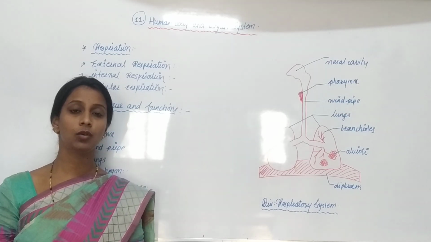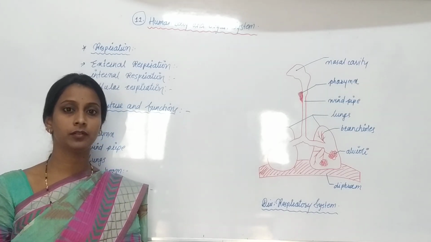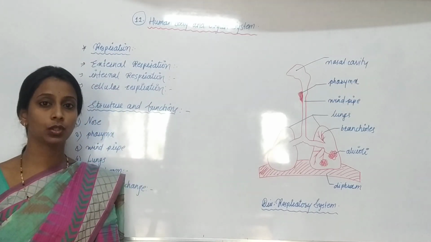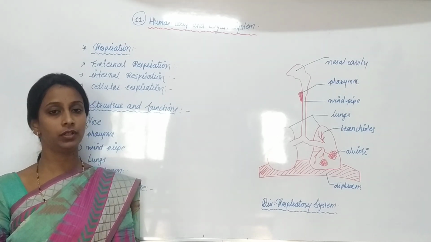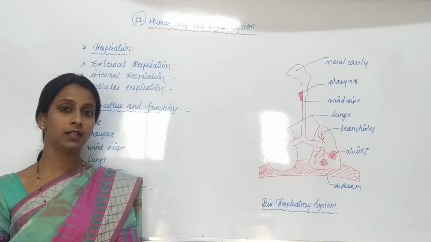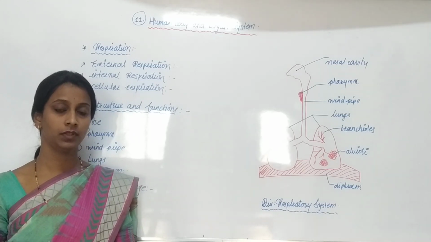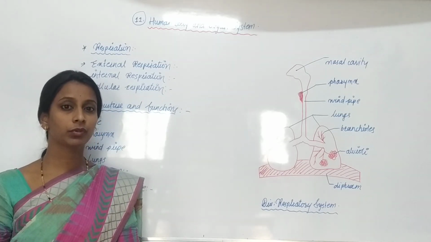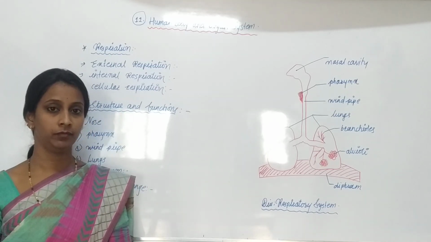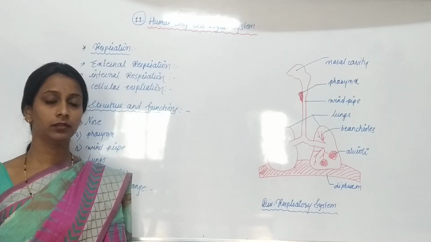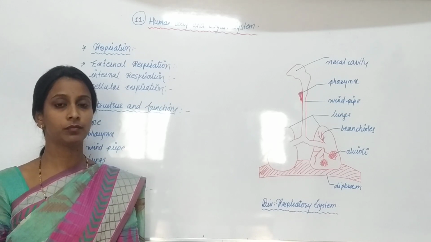Some life processes are carried out continuously, like breathing, respiration, and the blood circulatory system. Processes like the digestive system are carried out after an interval of time. So in this chapter we are going to learn about the respiratory system and circulatory system in detail.